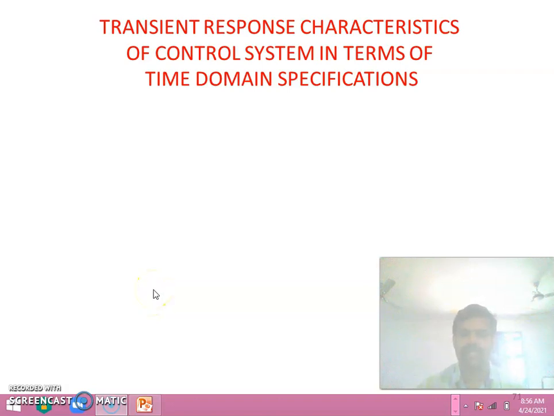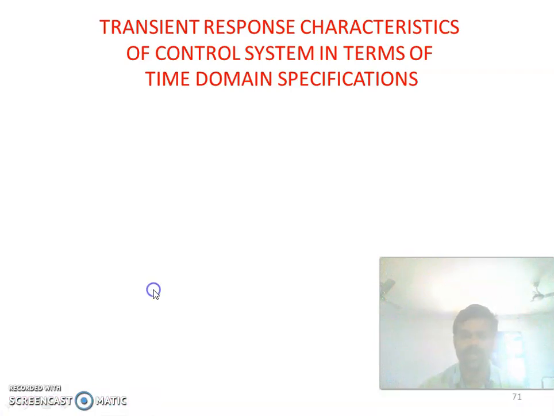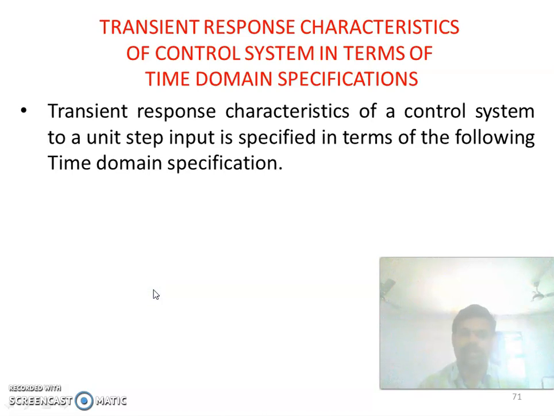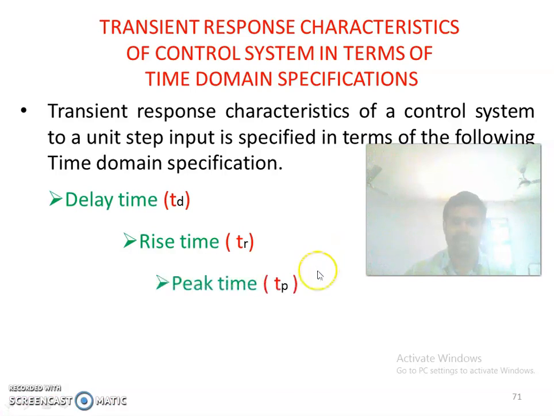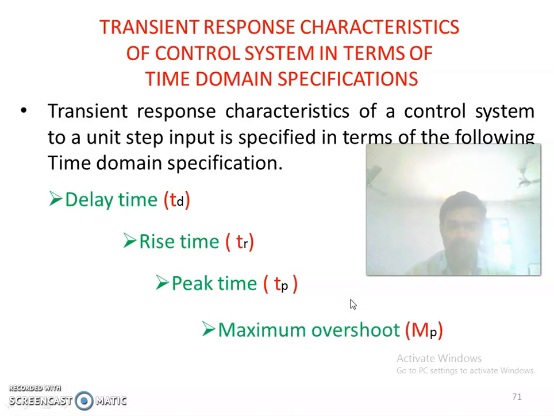Transient response characteristics of a control system in terms of time domain specifications. The transient response of a control system to a unit step input is specified in terms of the following time domain specifications. The first is delay time Td, then rise time Tr, then peak time Tp, maximum overshoot Mp, and settling time Ts. These are the time domain specifications.